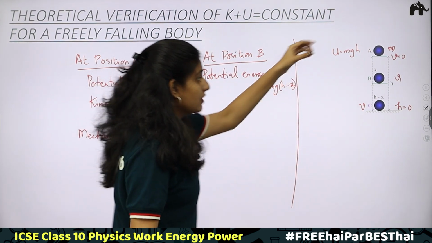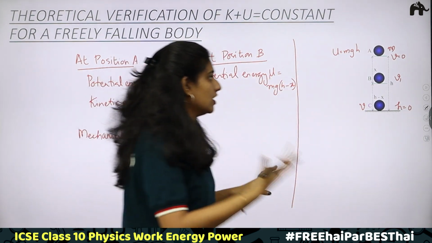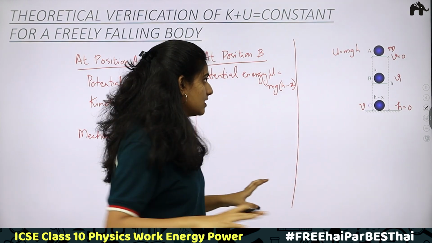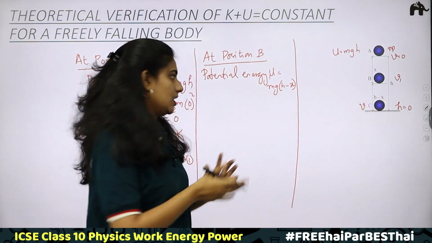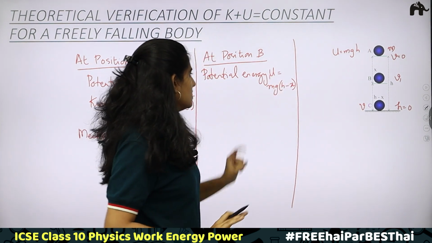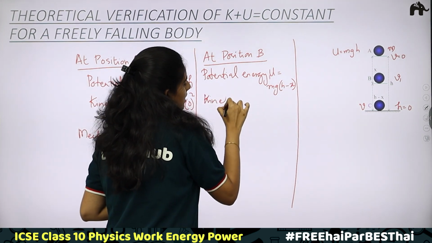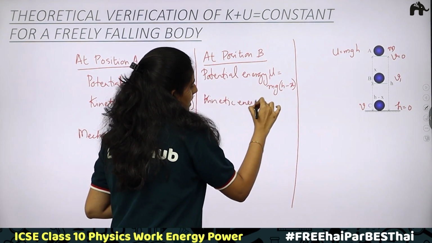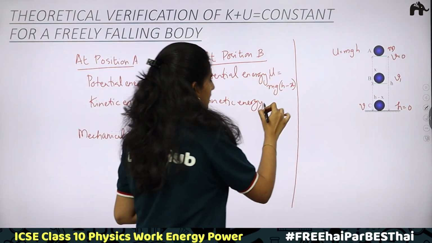This is a freely falling body. That is, we are not considering any external forces like friction or resistive forces. Nothing is considered. Freely falling body, that is, only depending on the potential and kinetic energy. We are calculating the mechanical energy. mg(h minus x) is your potential energy. What about kinetic energy? Do we have kinetic energy in this case? Yes, because the body is moving, there is motion, there is velocity, and hence there is kinetic energy.